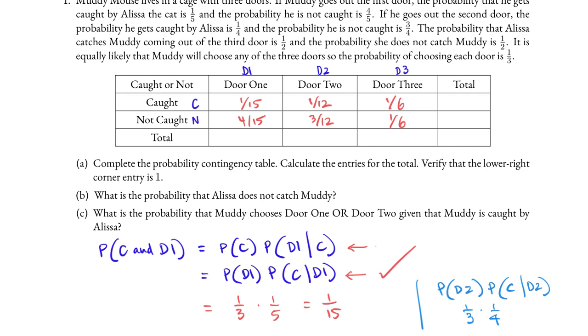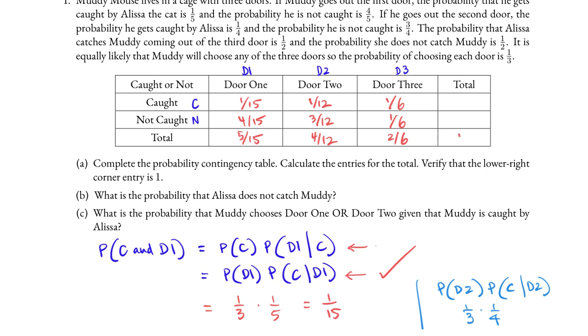Adding the numbers in column door 1, we have 1/15 plus 4/15 is 5/15. 1/12 plus 3/12 is 4/12. And 1/6 plus 1/6 is 2/6. We then add the numbers in the last row: 5/15 plus 4/12 plus 2/6.